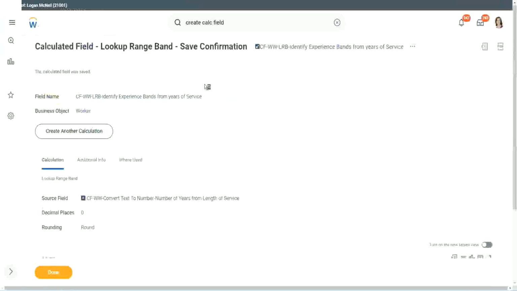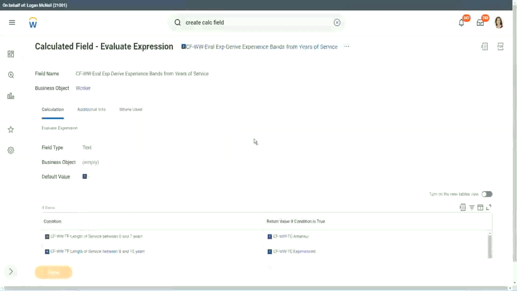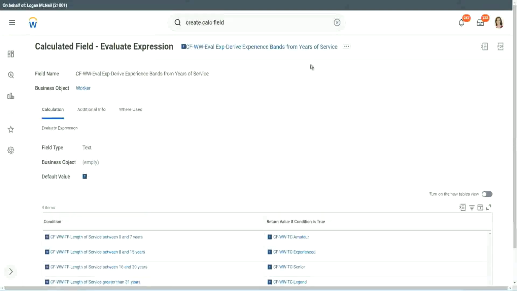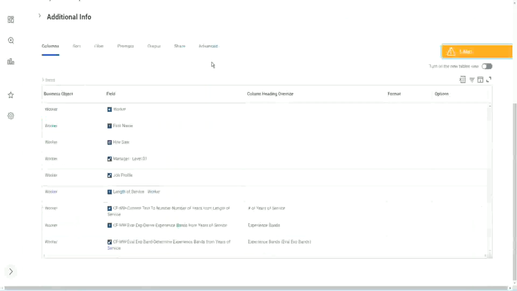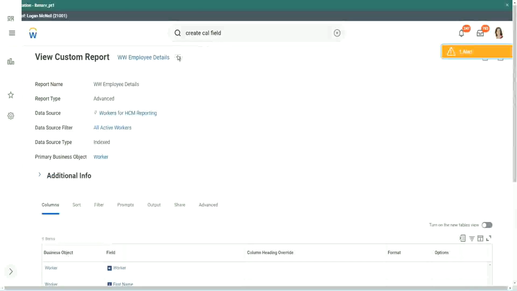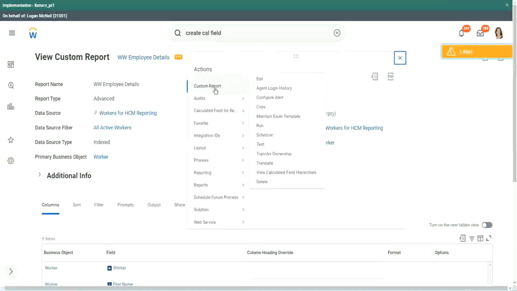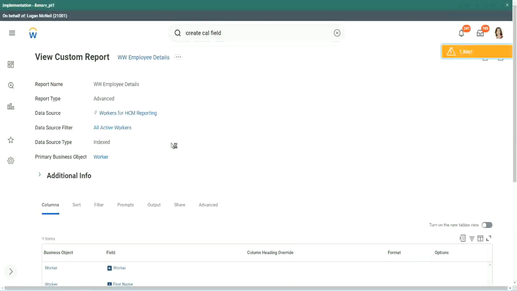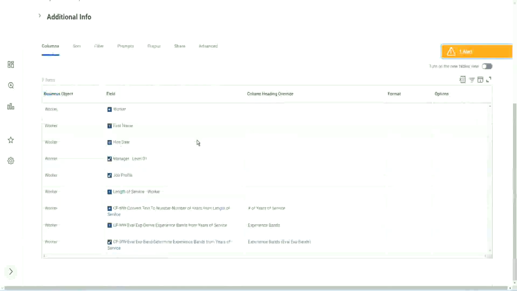Anyway, coming back to this, let's use the same calculated fields in our report and see what it does. Okay. Where is the report? Here it is. Custom report edit. Okay.